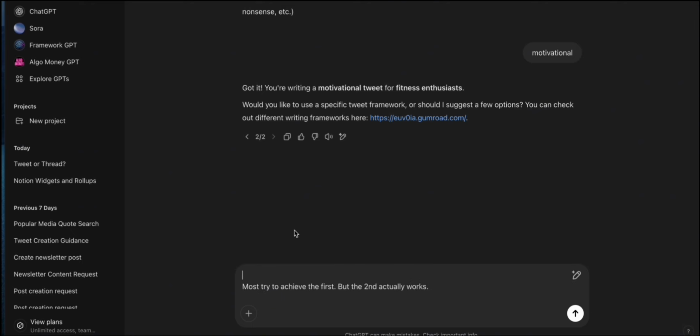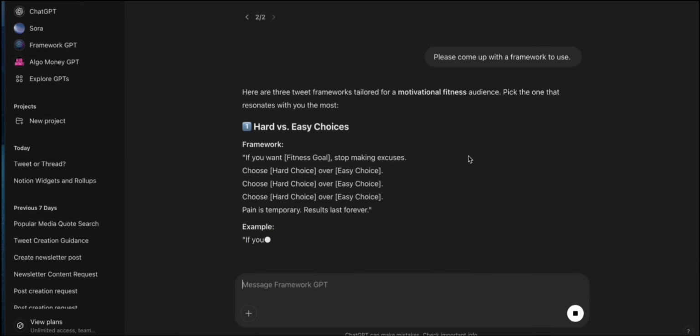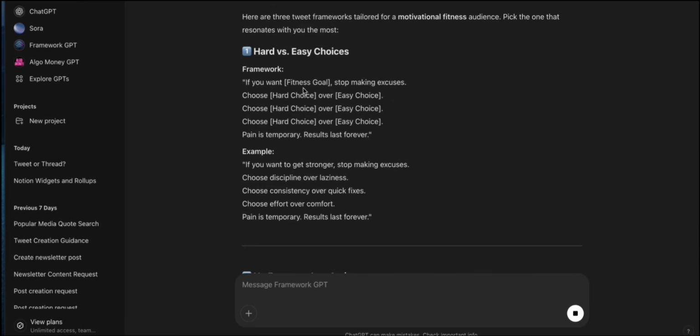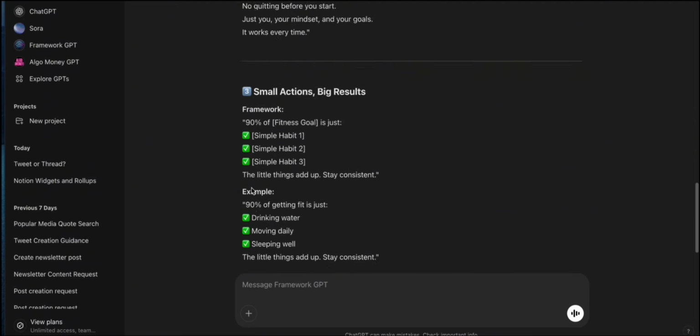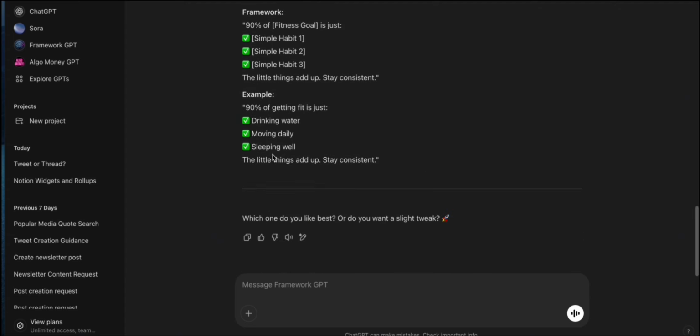If you don't have a framework, then you can just have Framework GPT select one for you. It's already trained on all those frameworks anyway, plus more, so let's just ask it to come up with one. So it's going to come up with a framework that is going to work well with the type of content that we're trying to create. And see how this is a framework. So it doesn't have anything filled in, but it's going to give us some examples of what that might look like. It always is going to give you 3 different frameworks. Let's use this third one.